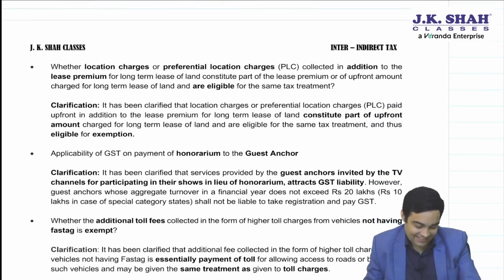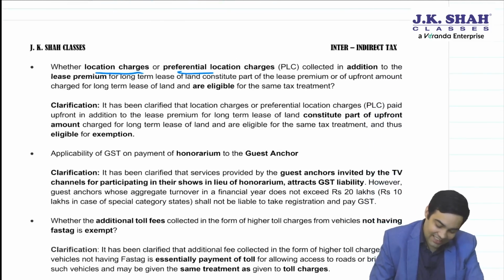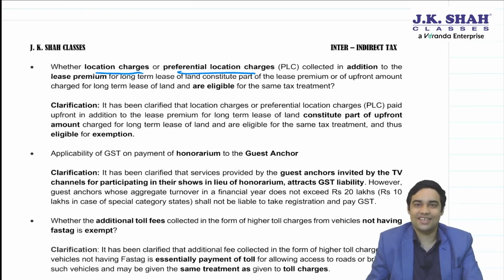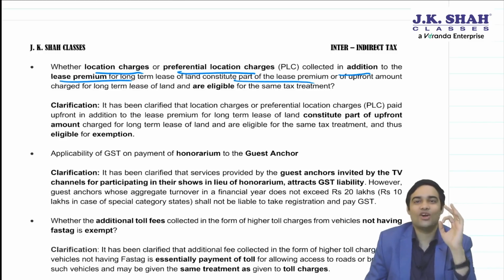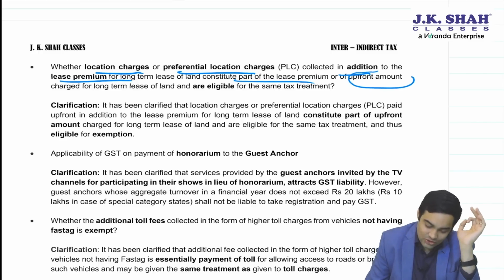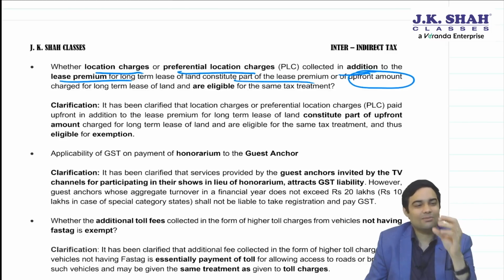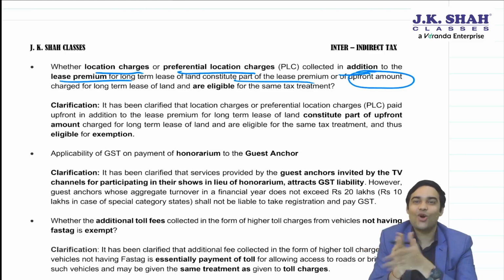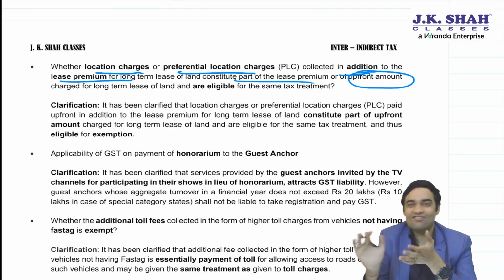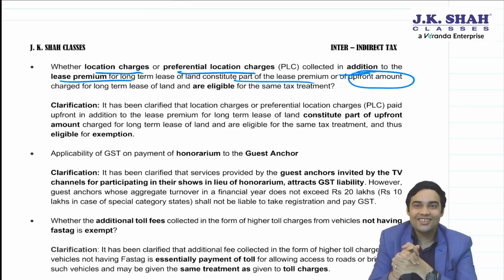Okay, then there is one interesting one. Location charges and preferential location charges in addition to long-term lease. You remember long-term lease upfront amount enjoys an exemption. Now say suppose along with that upfront amount you are also paying some additional preferential location charges. That means a side property or a corner property or a property which is near the main road. For that you are paying preferential location charges. Will that also enjoy an exemption?